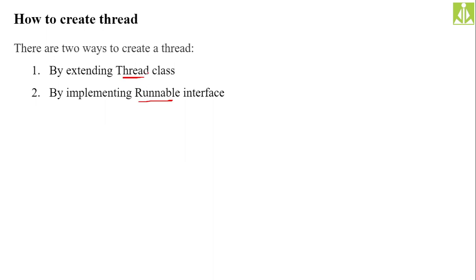We have a Thread class. If you extend, if you get the properties from this Thread class, extending is nothing but getting the properties. Suppose, let us say, you are writing a ThreadDemo class. ThreadDemo, in the sense, is a user defined class. If you are writing a user defined class and extending from this predefined class Thread, then your user defined class will also become like a thread. So this is one way of creating the thread.